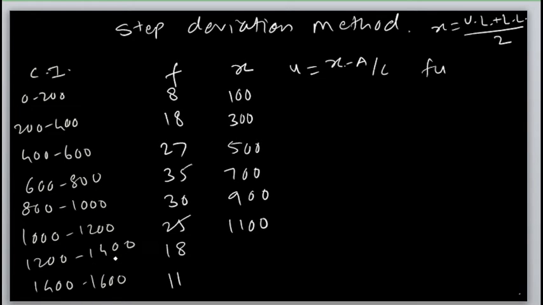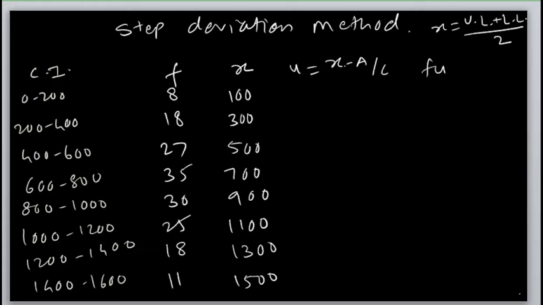Then 1400 plus 1200 is 2600, divided by 2 is 1300. Then 1600 plus 1400 is 3000, divided by 2 is 1500. Is it clear? These are the values of x.